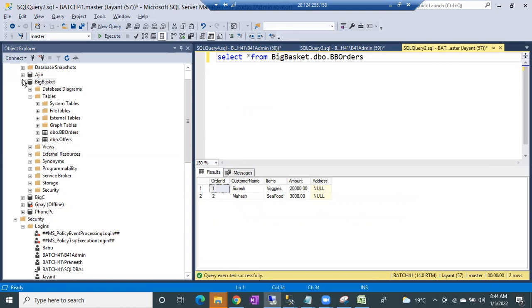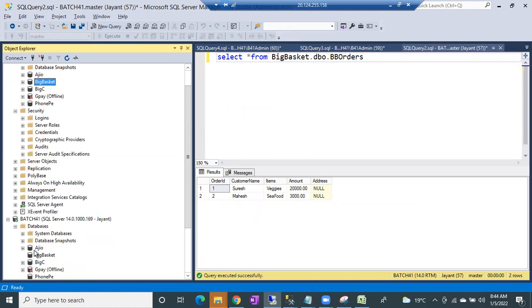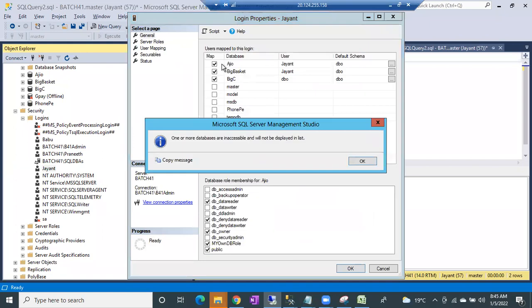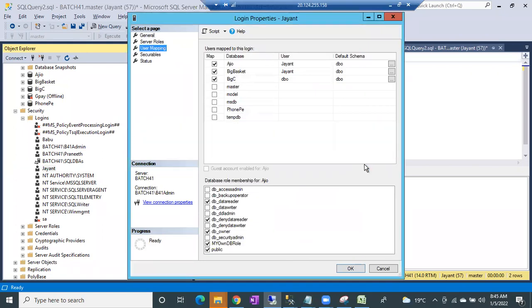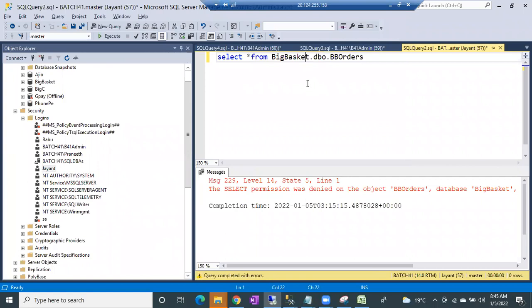First of all, let me check what kind of permissions Jayant has. Security, Jayant, user mapping. What permissions are there on the Big Basket database for Jayant? Data reader, data writer. Let me remove both these permissions and click OK. Done. Now he cannot read the table.